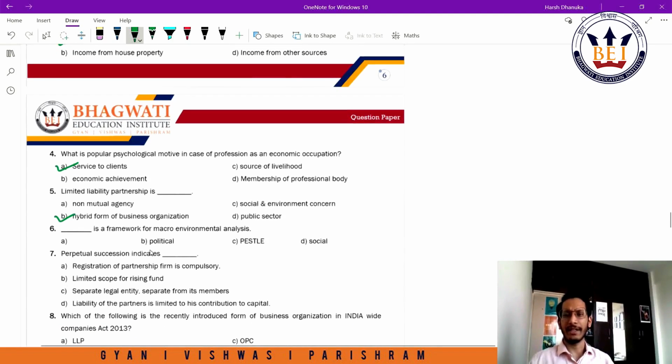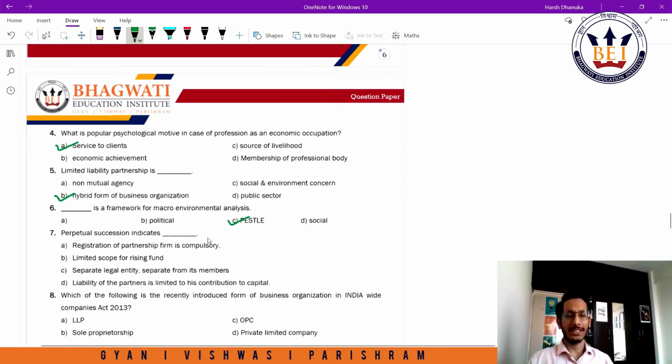Sixth, dash is a framework for macro environmental analysis. I don't think we know the option A here. Political, social are part of PESTEL, so the answer here would be PESTEL. Pretty simple. Perpetual succession indicates.